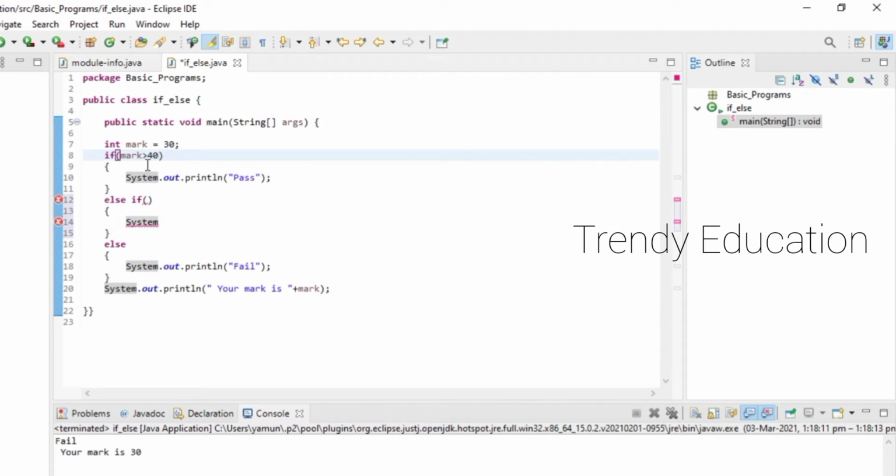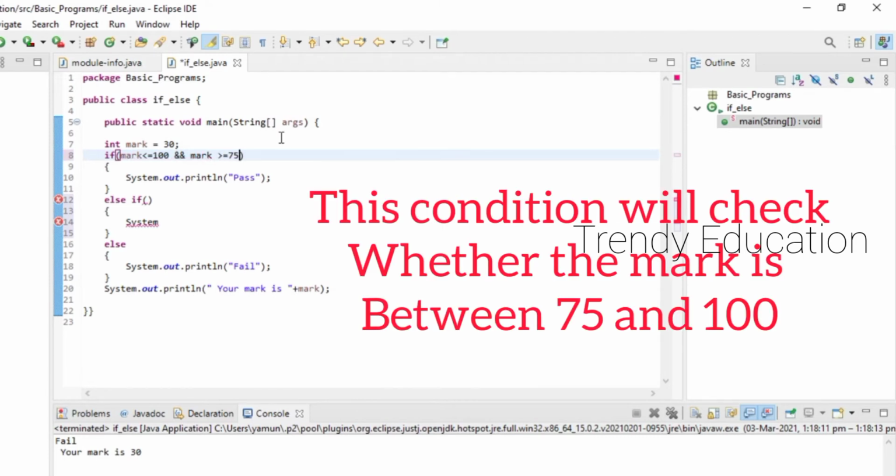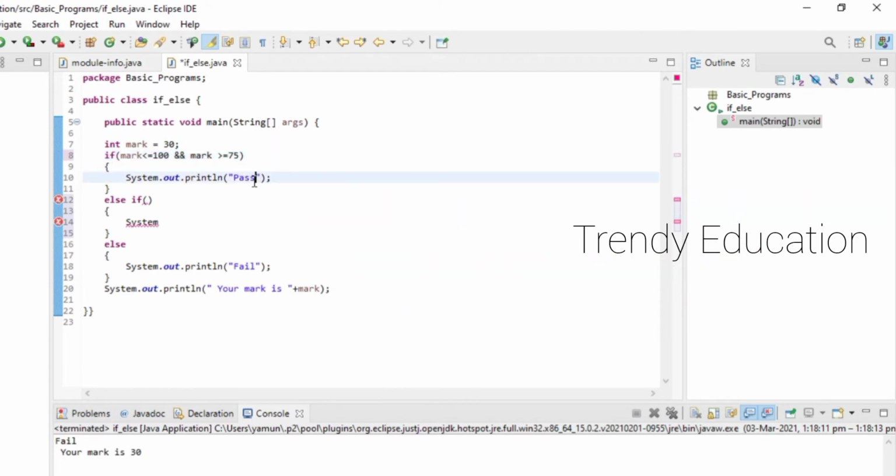Here, when my mark is lesser than or equal to 100 && my mark is greater than or equal to 80, okay, 75, what I'm going to print is excellent.